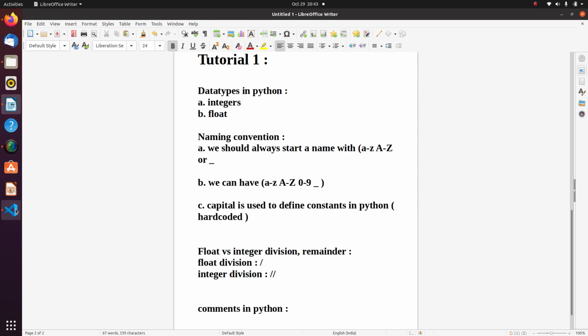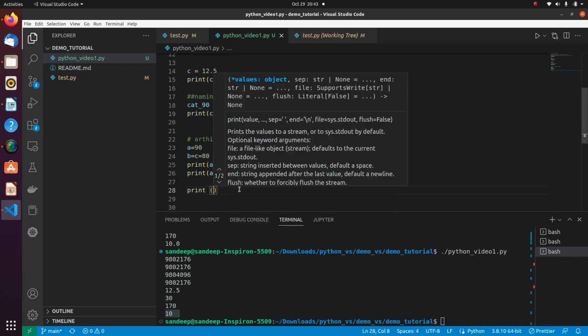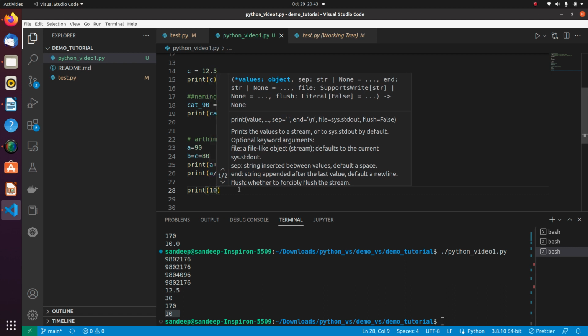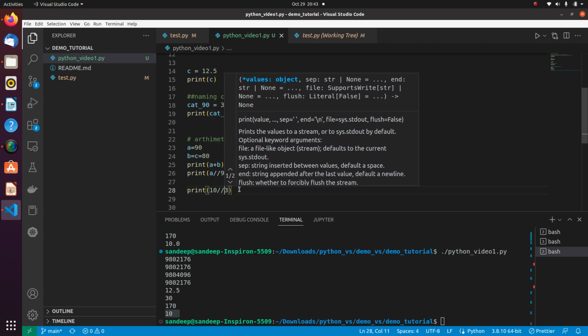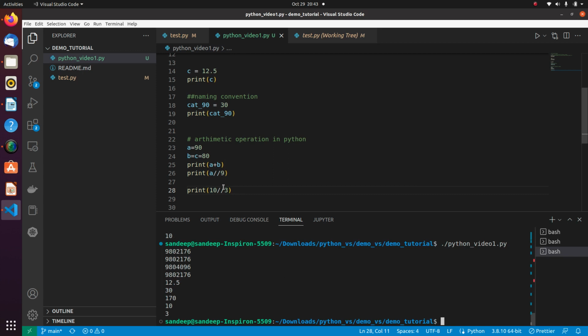Now let me again quickly show you another example, and here what I will do is print, and what I want is 10 to be divided by 3, and it should perform integer division. So let's see what it gives. So here you can see that 10 divided by 3, it will give me only the integer part and will skip the floating part.